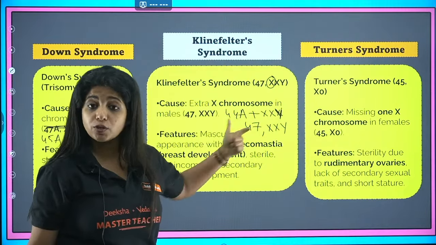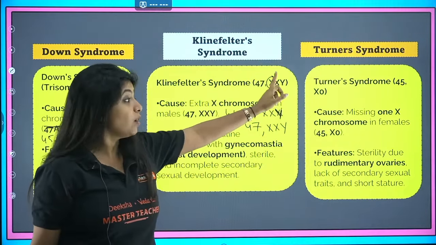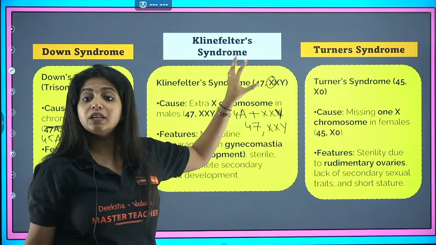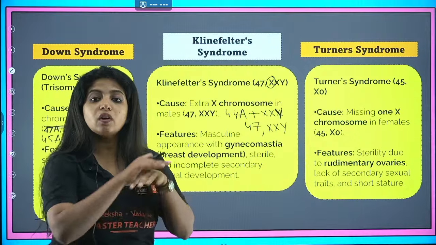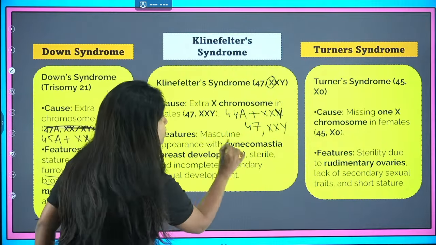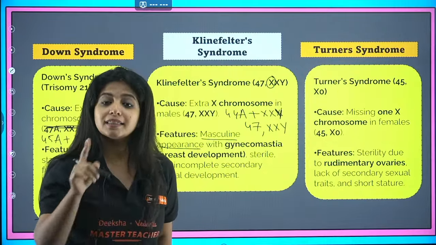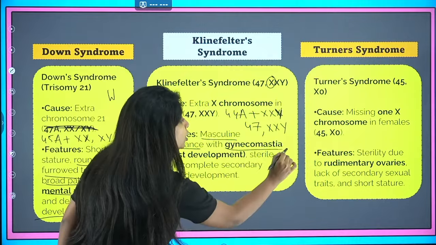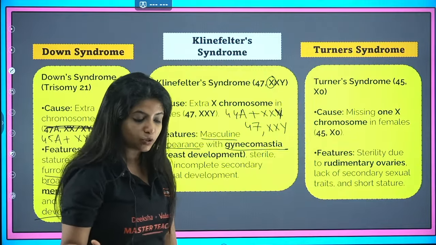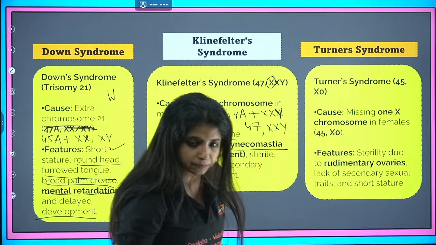Remember, you have an extra X chromosome. So it was the XY condition, but you had an extra X chromosome. That means basically it was supposed to be a male, so overall masculine development will be there. This is a very important question. Overall masculine development is there, but this person would have gynecomastia, that means development of breasts. That is a female character.